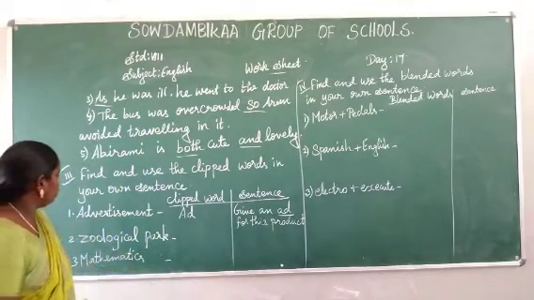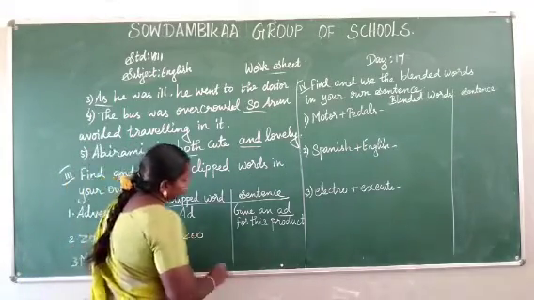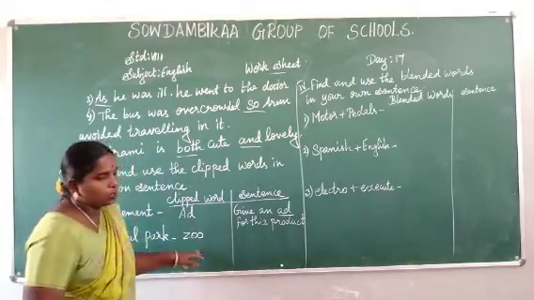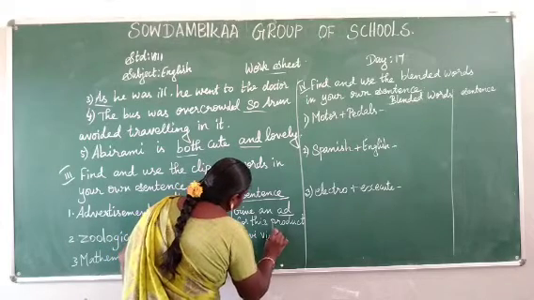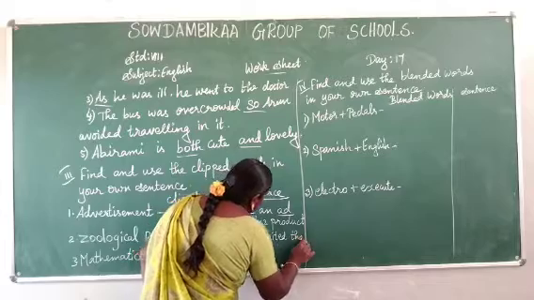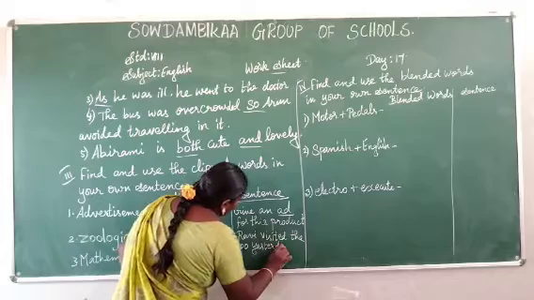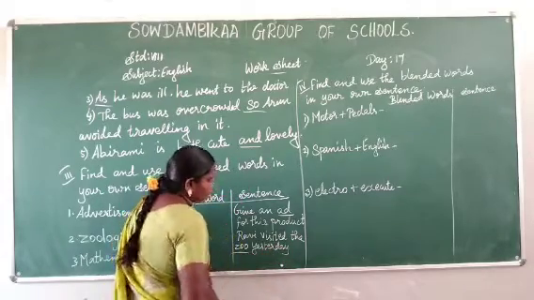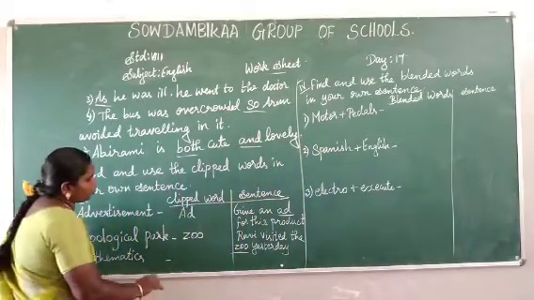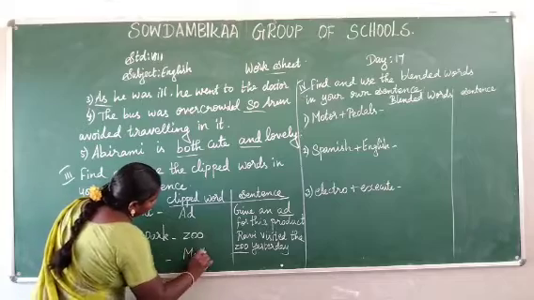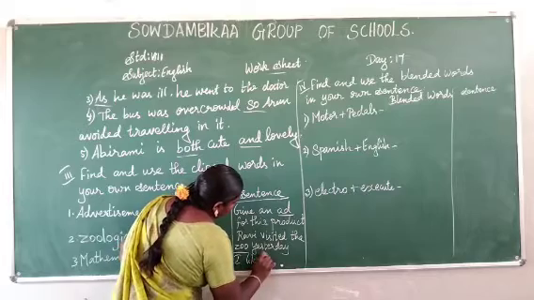Zoological park. How will you write it? Zoo. Is it go zoo? Ravi visited the zoo yesterday. Zoo. Ravi visited the zoo yesterday. Mathematics. How will you write math? I like math subject.